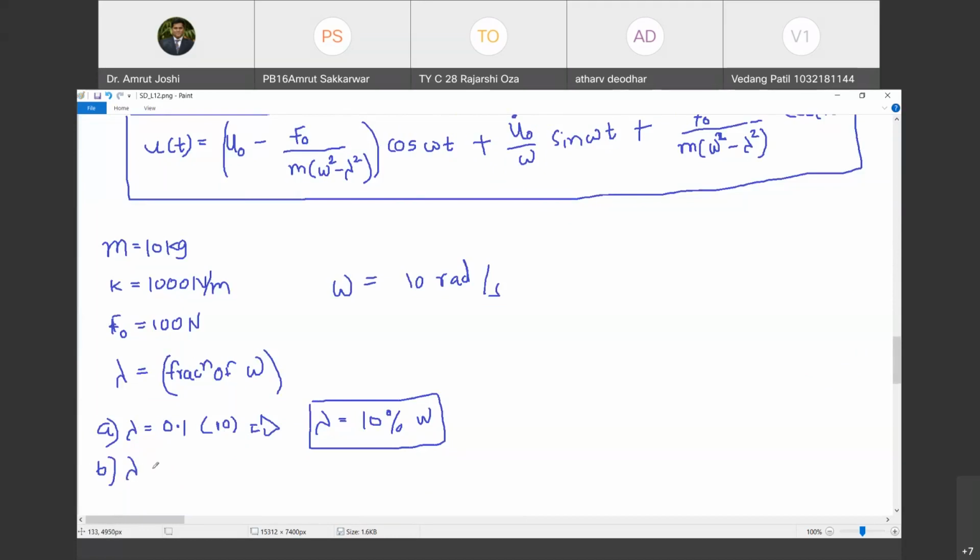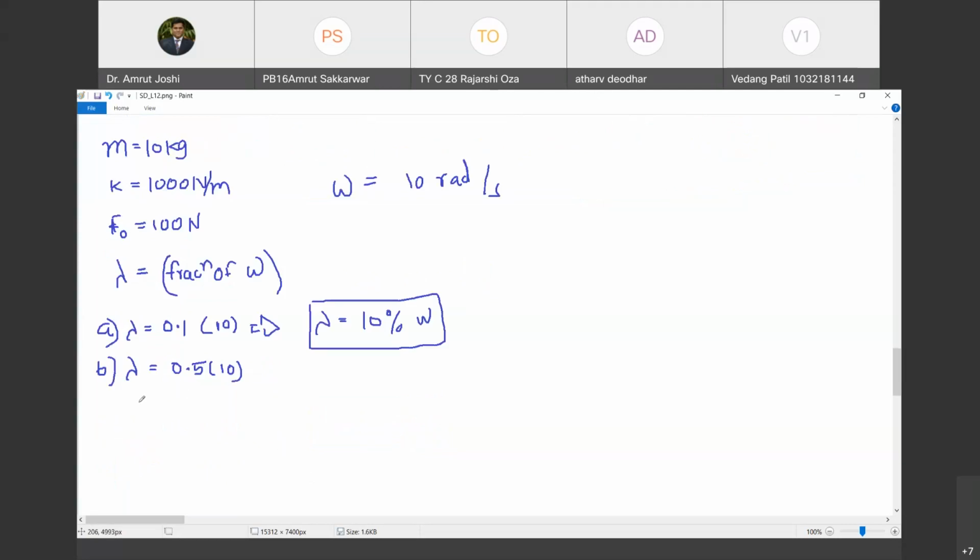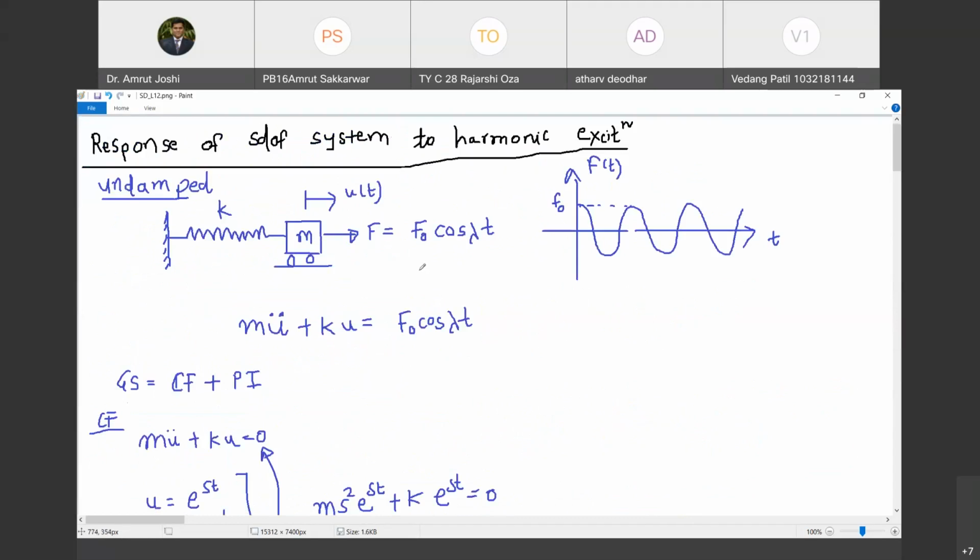Then case B, we are going to take lambda is equal to 0.5 of 10. Are you with me? Yes, sir. Then third case, lambda is equal to 0.9 of 10. That means it is very close to 10. Are you with me? Yes, sir. And fourth case, we are going to take lambda is equal to 10. That means the forcing frequency is equal to the natural frequency of the system. That means resonance should occur intuitively. Are you with me? Yes, sir.